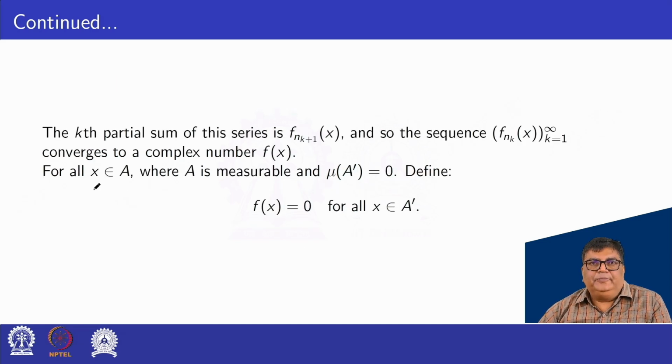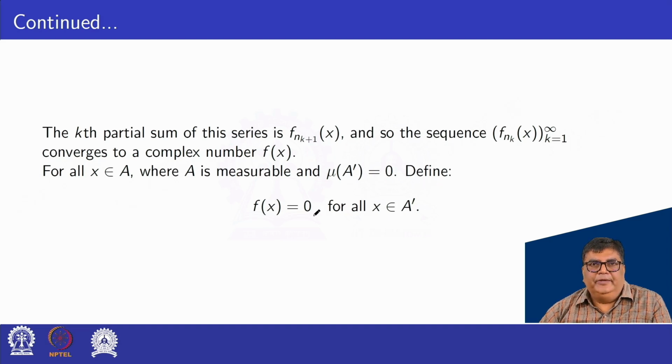The kth partial sum of this series is f_{n(k+1)}(x), and so the sequence f_{nk}, where k is equal to 1 to infinity, converges to a complex number f(x) for all x belonging to A, where A is measurable and mu of A' is equal to 0.